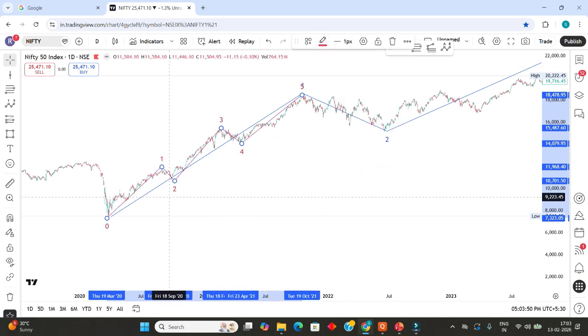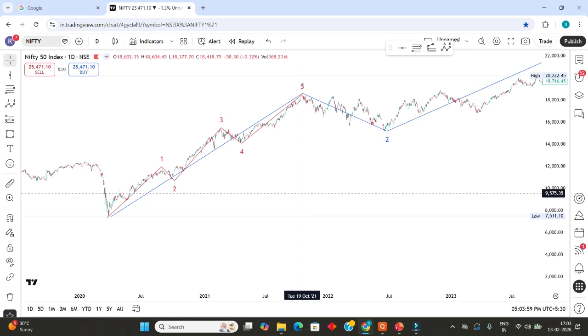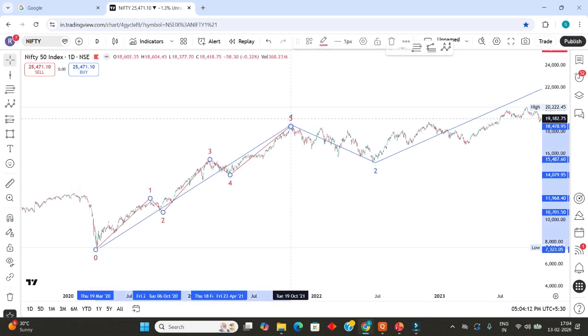Why we considered this as 2, why this as 3, why this as 4 and why this as 5, these are the rules of Elliott wave which we are going to deal in subsequent classes. Okay, for time being you just think that each impulse wave will again have 5 moves. So the purpose of the study is to show that each wave will have 5 moves. Okay, this is our wave 1.